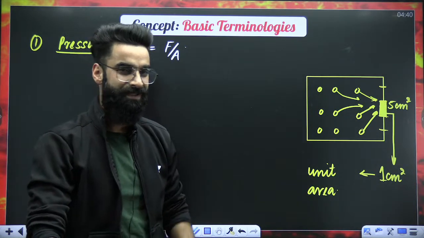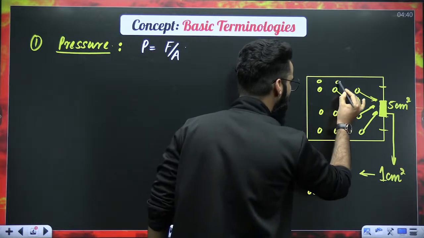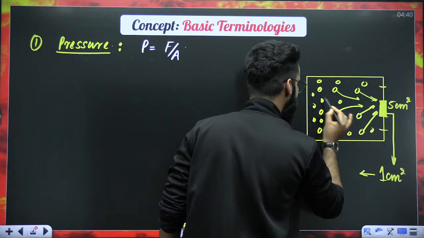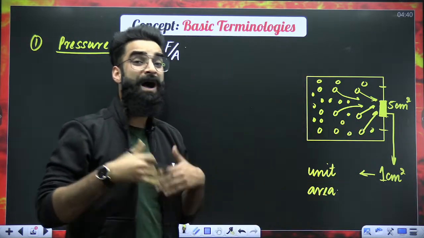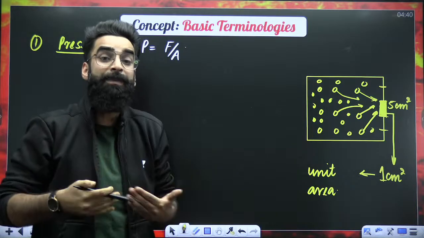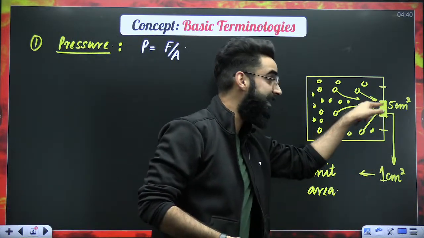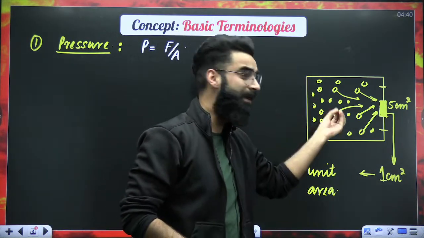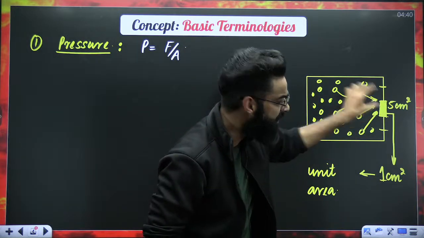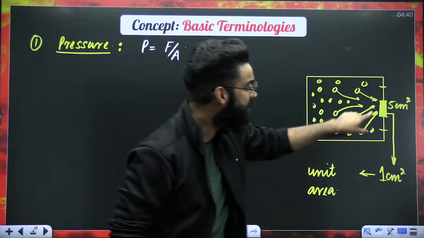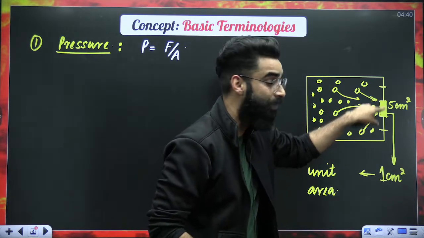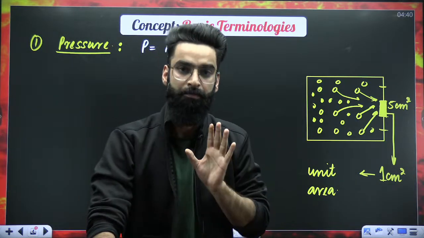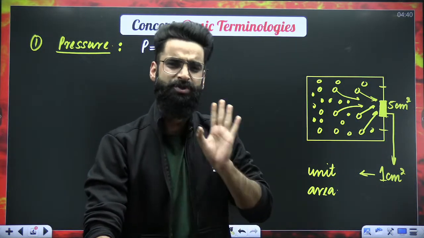Now, my dear students, imagine there are more gas molecules in the container. If there are more gas molecules in the container, can I say the probability of the number of collisions with this unit area will be more? Absolutely. If there are more gas molecules in the container, the probability of gas molecules colliding with this unit area will be more. So the force exerted by gas molecules on this unit area will be more. And eventually, the pressure of the gas will definitely be more. Right? I hope this is super clear to you.